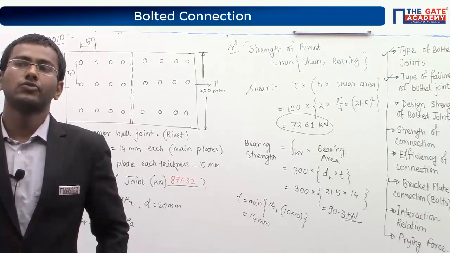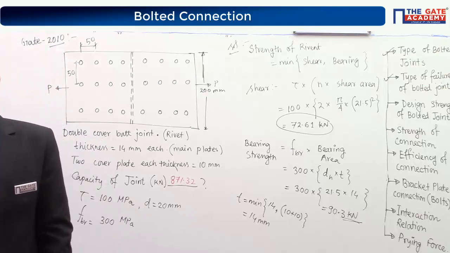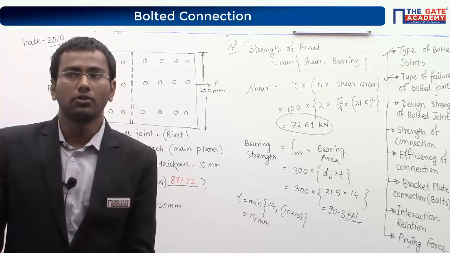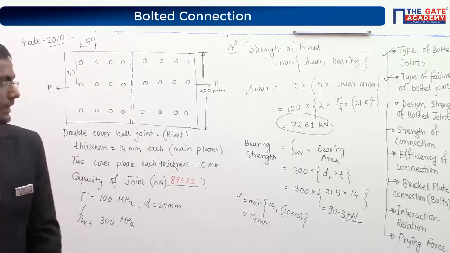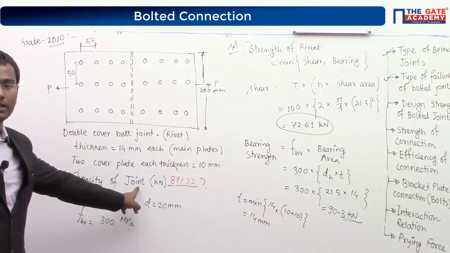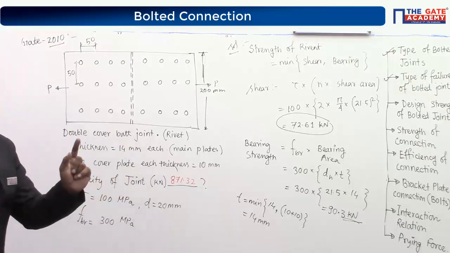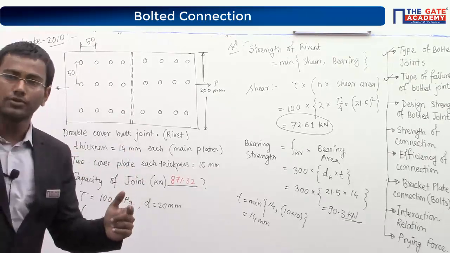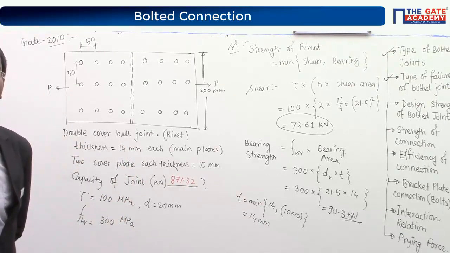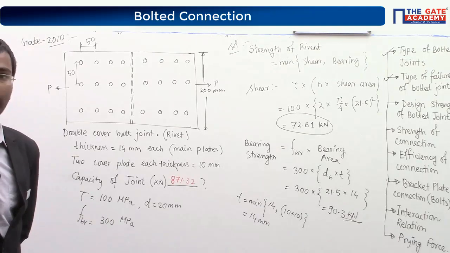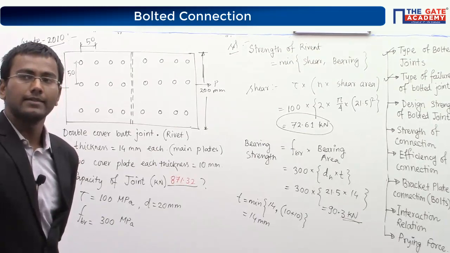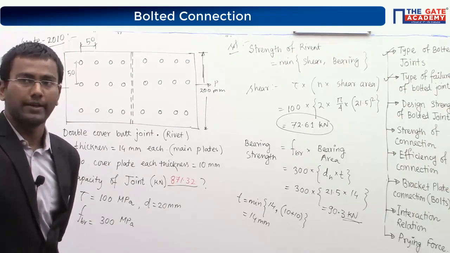Somebody has asked about the strength of the plate. Okay, Dhruva, the strength of the plate is not required. Why? Because the question asks for joint capacity. Joint capacity means I will consider only the rivets, or only the bolts, not the connection entirely. Also, you can see the tensile strength of the plate is not provided.